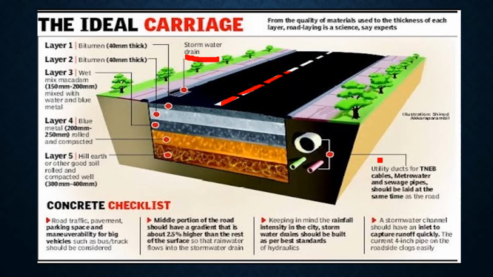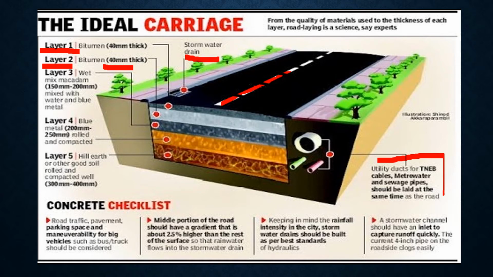And here utility ducts for TNEB cables, metro water and sewage pipes should be laid at the same time as the road. And first, layer 1 is of bitumen, usually 40 mm thickness, and layer 2 again is made with the bitumen binder, again 40 mm thick.